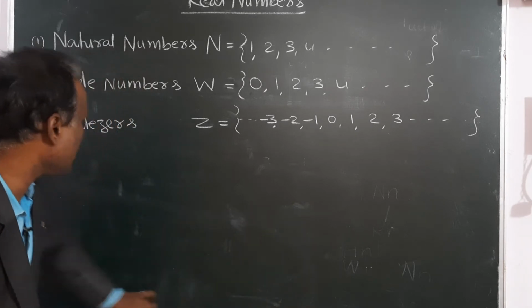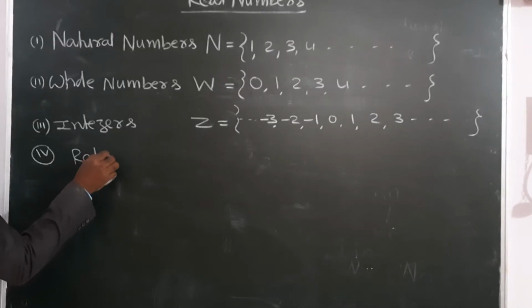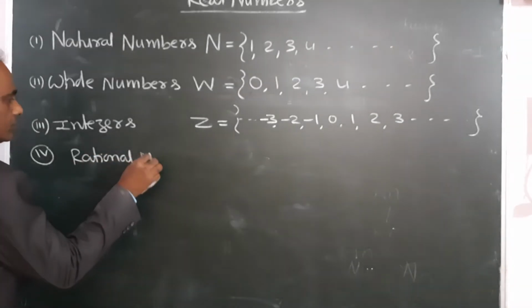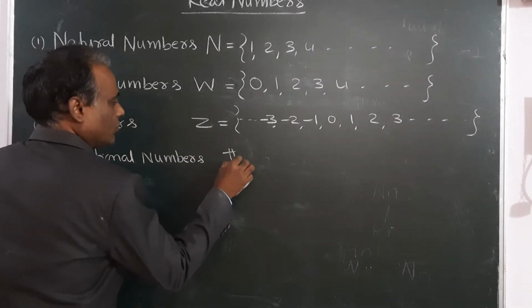So write down the rational number definition. Fourth, rational numbers. I am writing the definition.